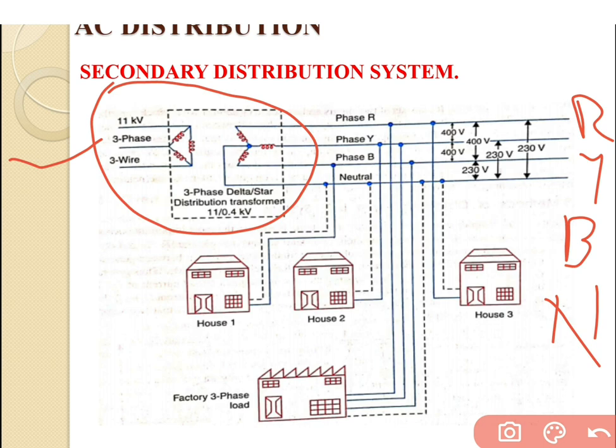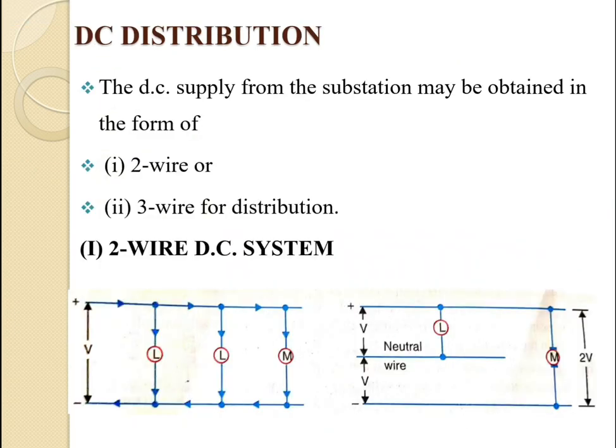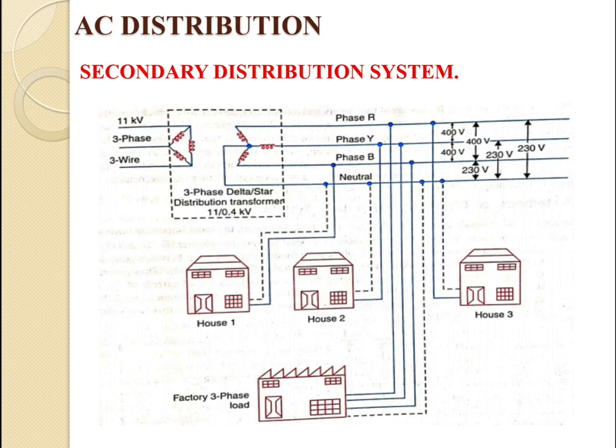There is one more thing. If we go through a measurement of the voltage between 2 phases, we get a voltage of 400 volt, which is indicated over here. And if we measure the voltage between phase and neutral, we get a voltage of 230 volt, which is already shown inside the figure. So this is regarding the secondary distribution system.